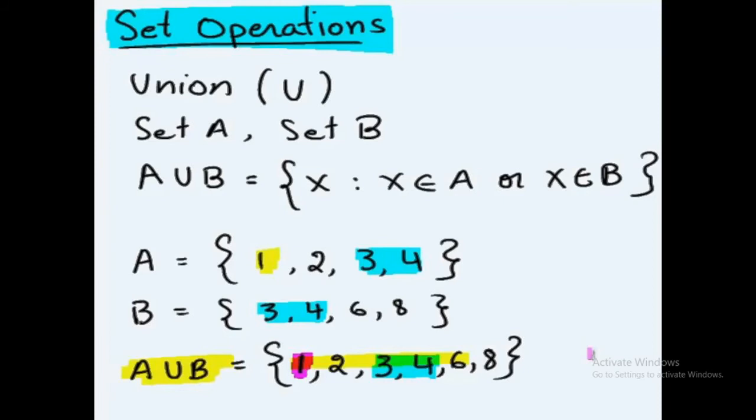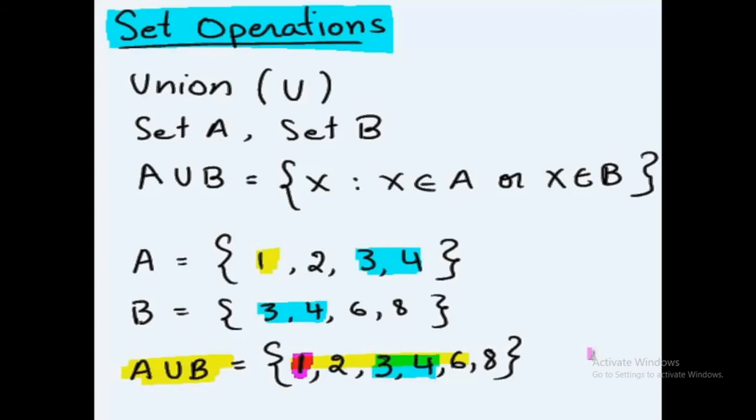Exactly in this order we write it: A ∪ B equals {1, 2, 3, 4, 6, 8}. Why don't we write 5? Because we don't have 5 in set A or in set B.